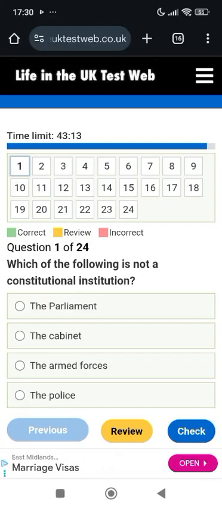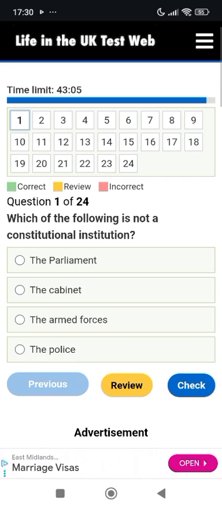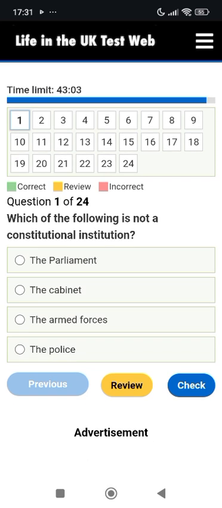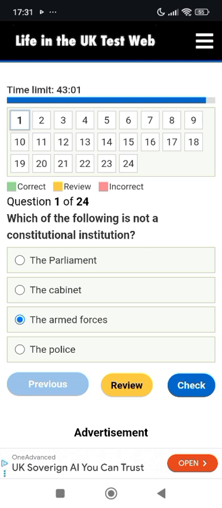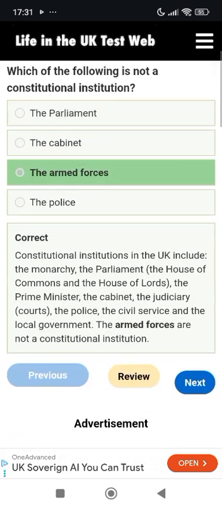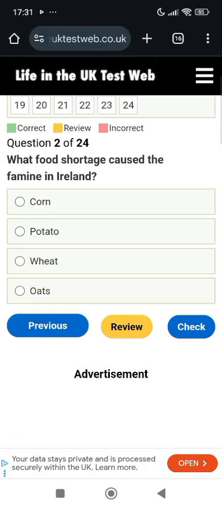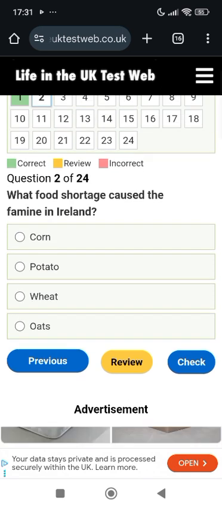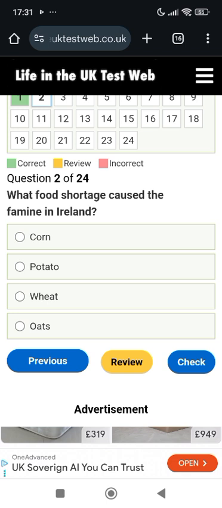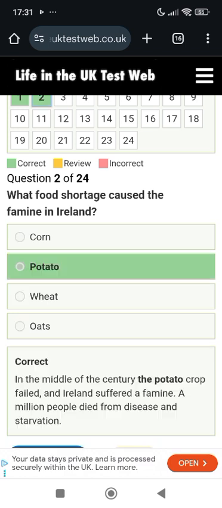Chapter 17. Which of the following is not a constitutional institution? Parliament, Cabinet, Armed Forces, or Police? So we know the one that is not a constitutional institution is the armed forces. Alright, okay. What food shortage caused the famine in Ireland? Is it corn, potato, wheat, or oats? So we know that the famine was caused by potato.